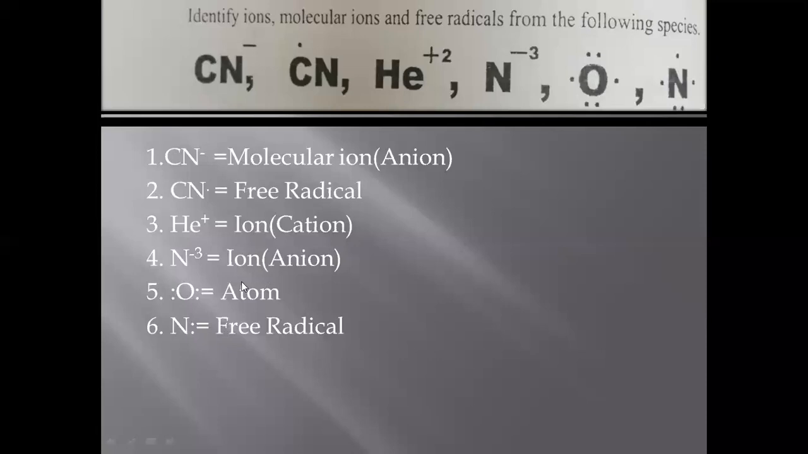So this is just a neutral atom. And nitrogen having 5 electrons, 1, 2, 3, 4, 5. 5 is an odd number, and it has unpaired electrons. So this is an example of a free radical.